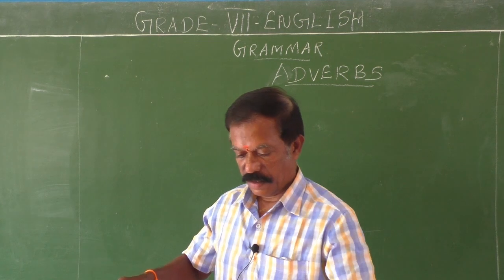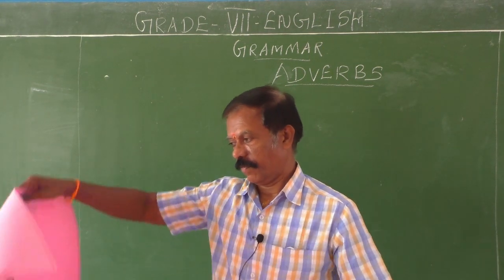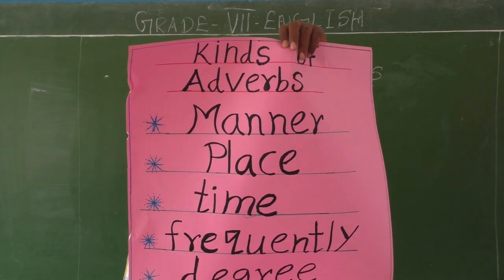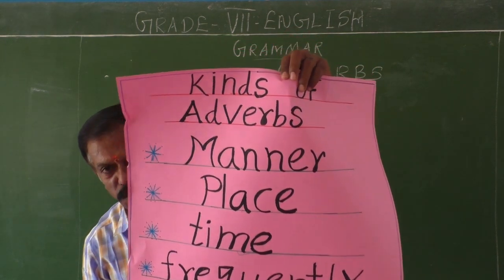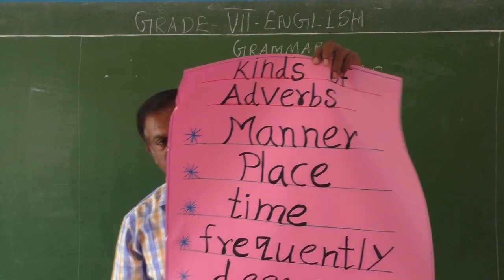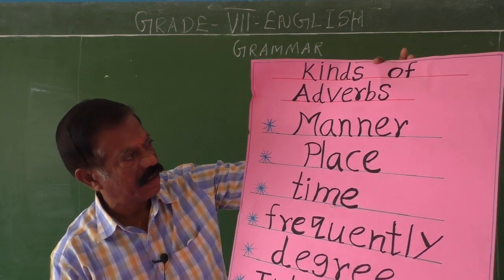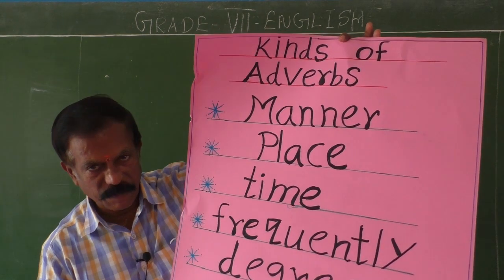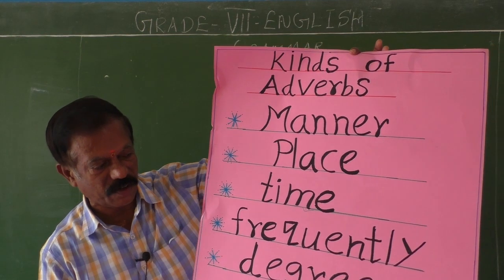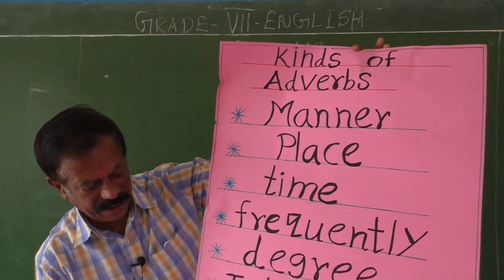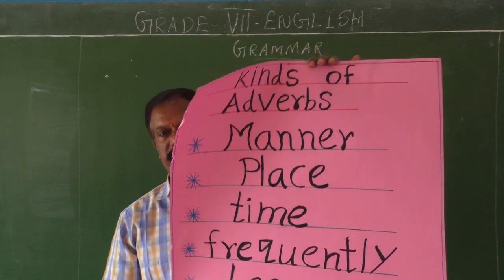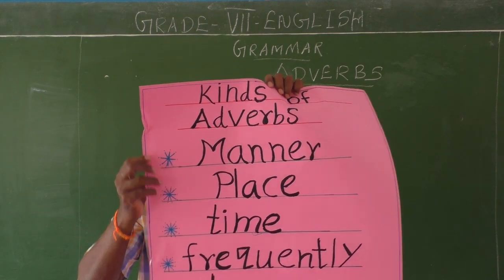See the chart. Kinds of adverbs. This chart vividly gives you an idea what all the kinds of adverbs we have in English. Adverbs are of the following kinds: adverb of manner, adverb of place, adverb of time, adverb of frequency, frequently used, then adverb of degree, adverb of interrogative, and adverb of reason. So we have these kinds of adverbs.